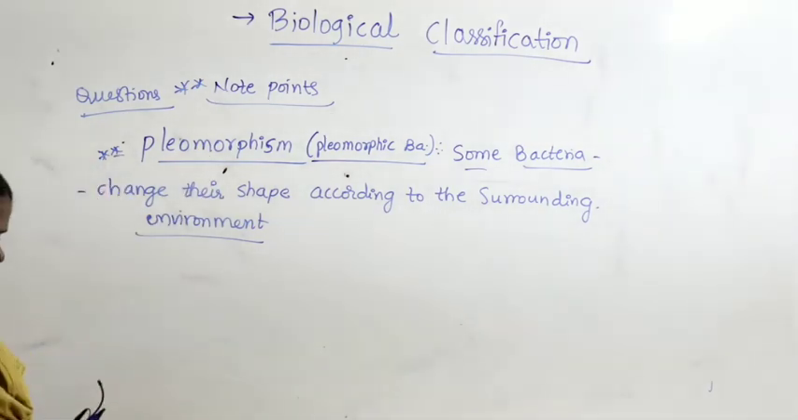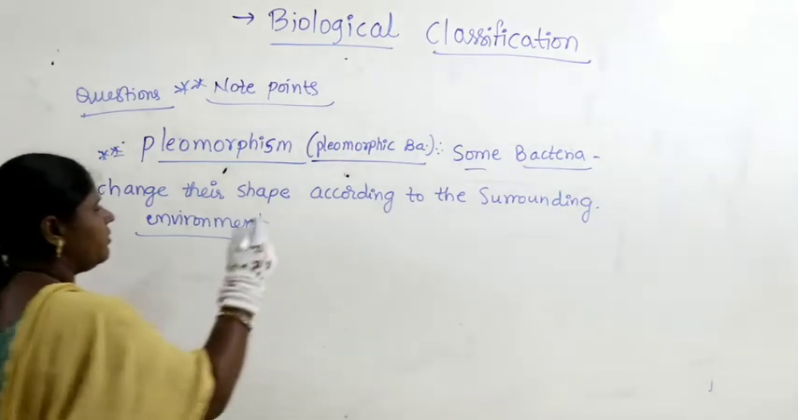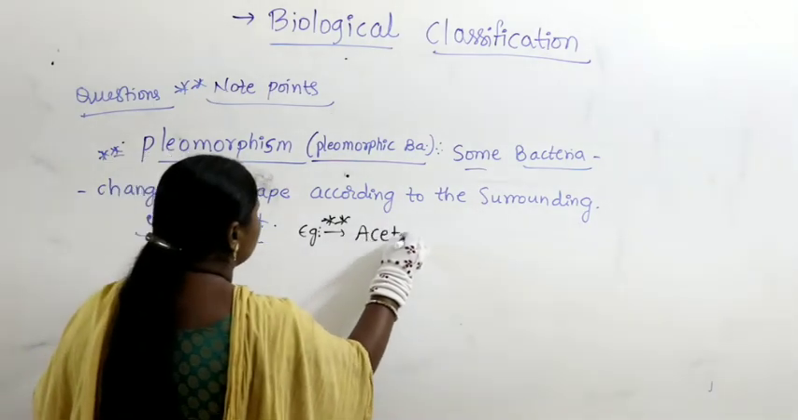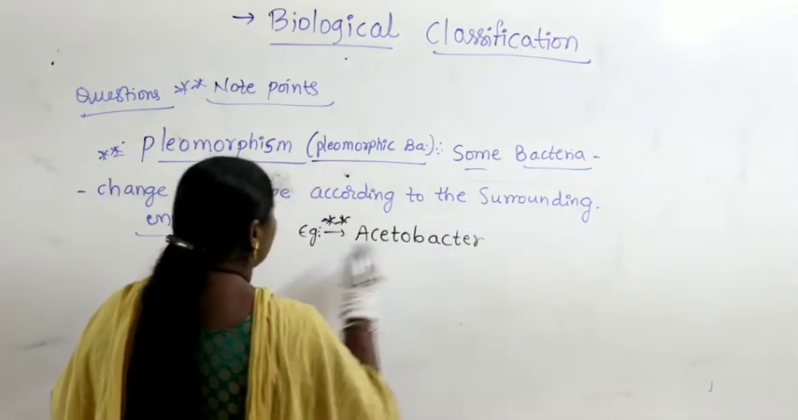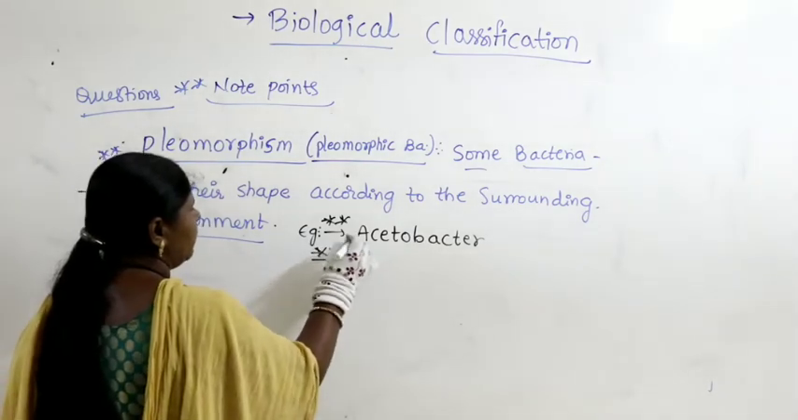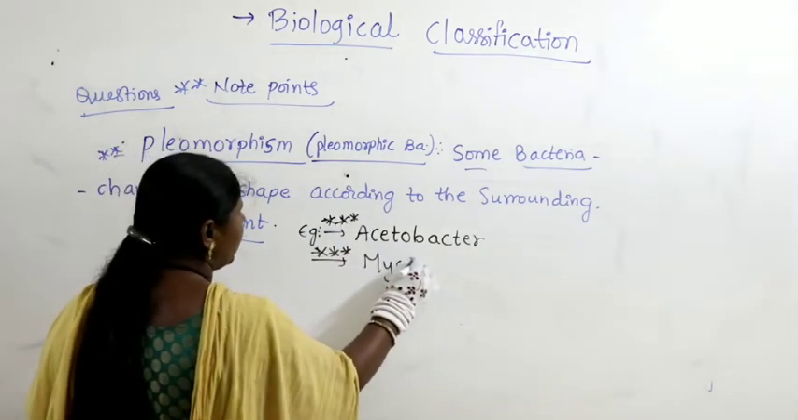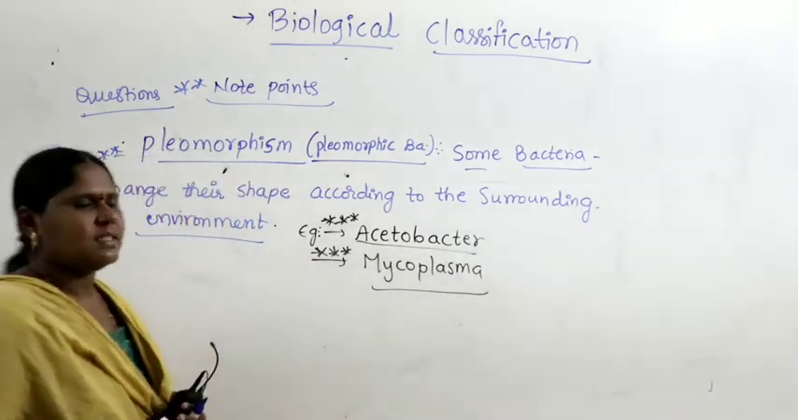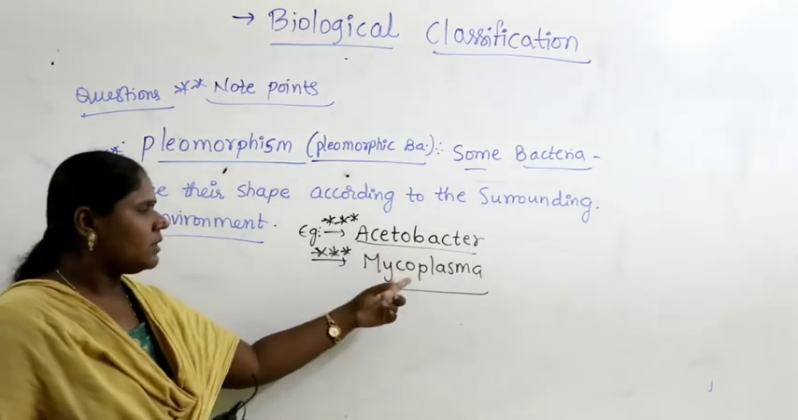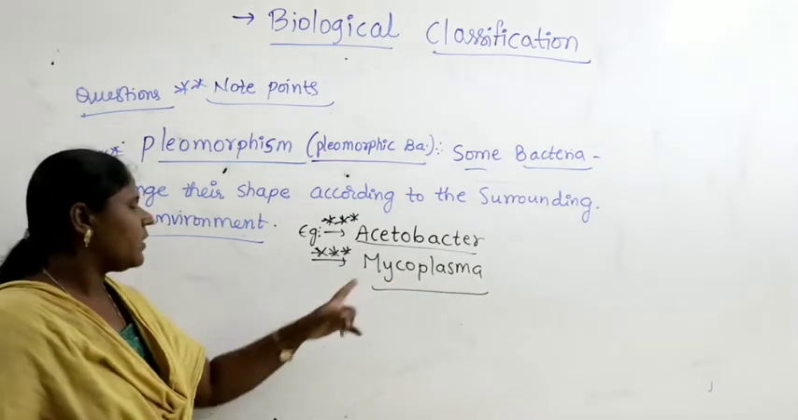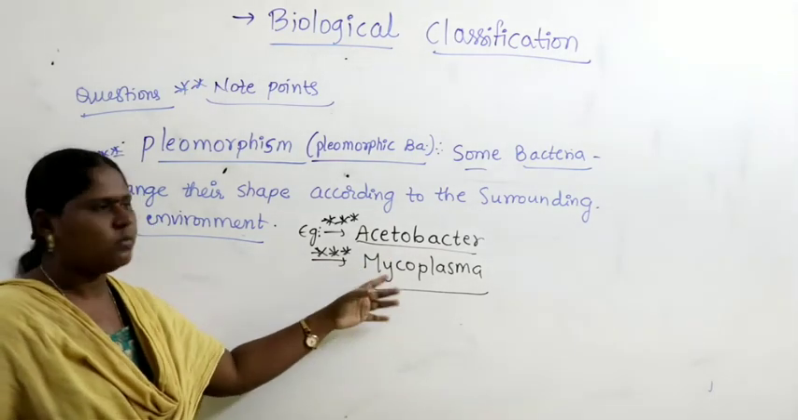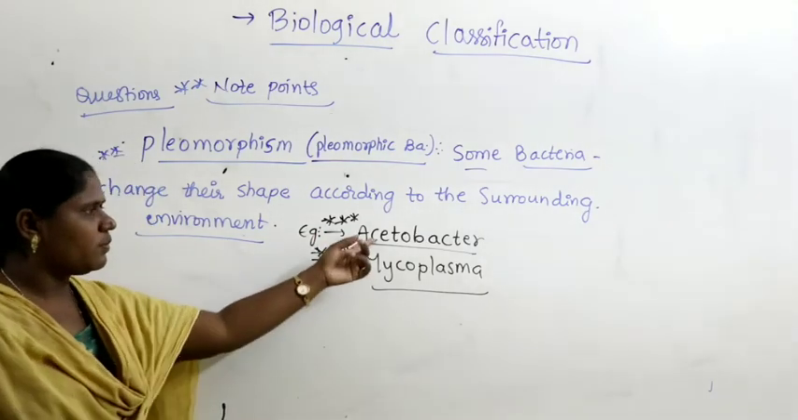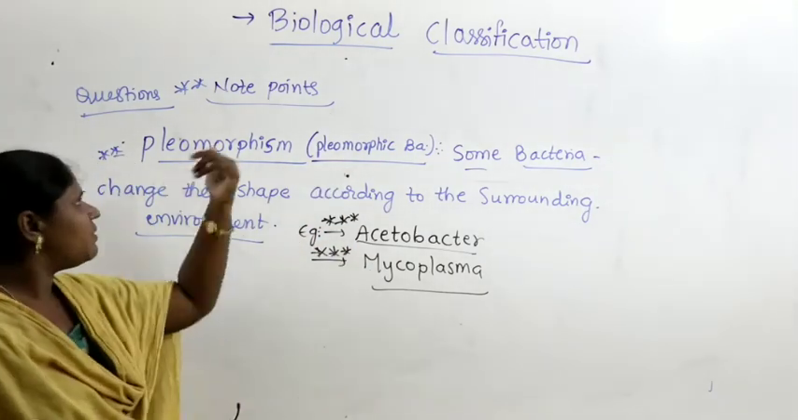So here let us take some examples. Examples are very, very important. Let us take Acetobacter, and the other one we are going to study in the syllabus, which is very, very important, Mycoplasma. Acetobacter and Mycoplasma are both called pleomorphic bacteria because they exhibit pleomorphism.